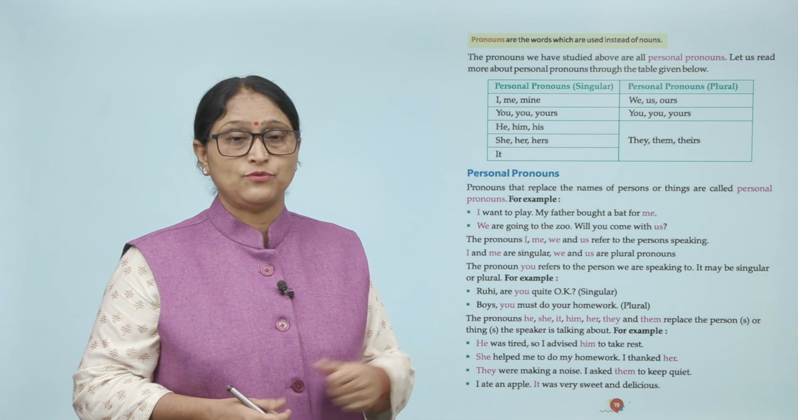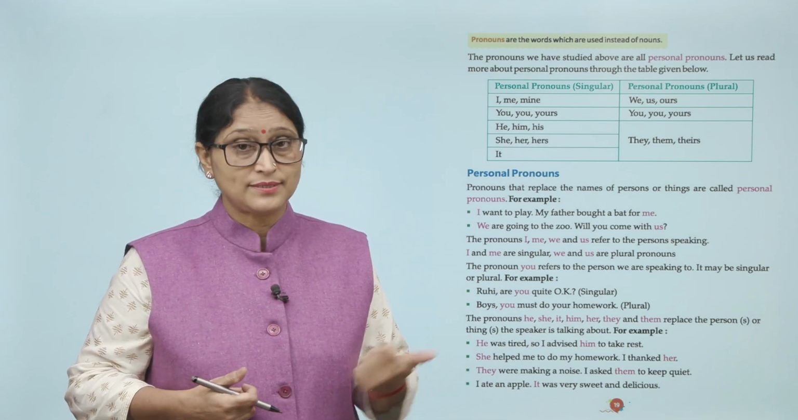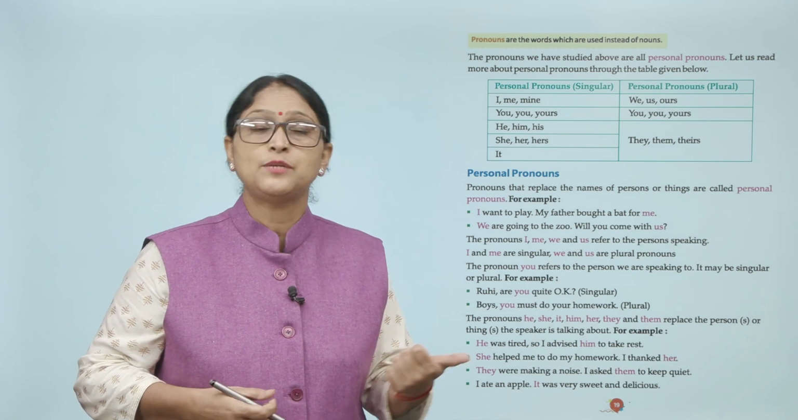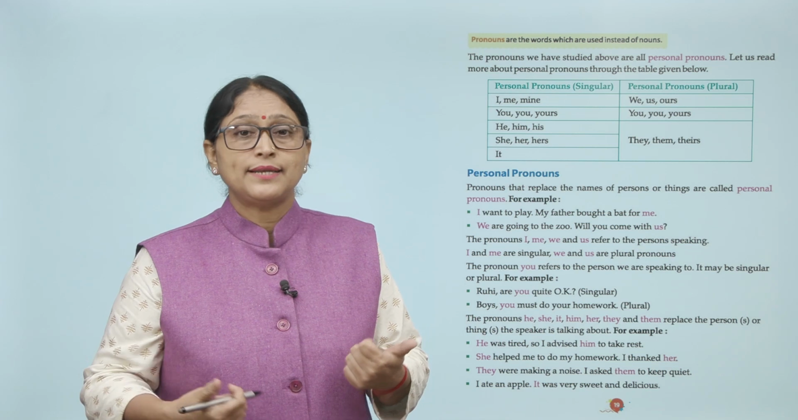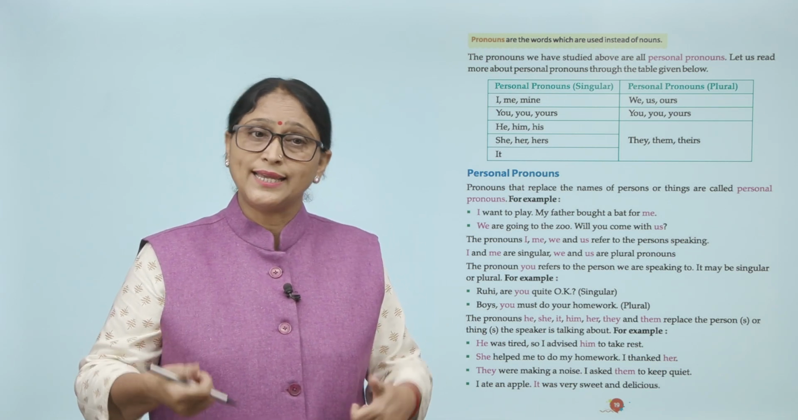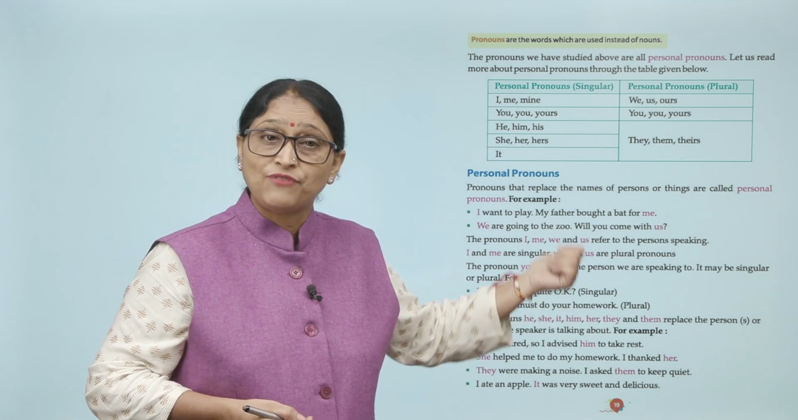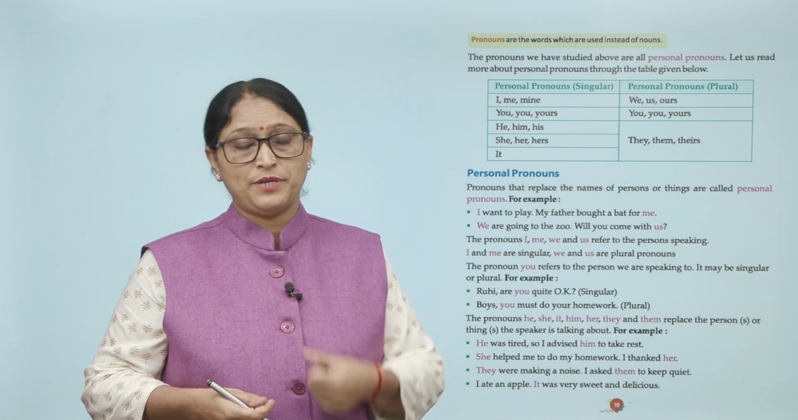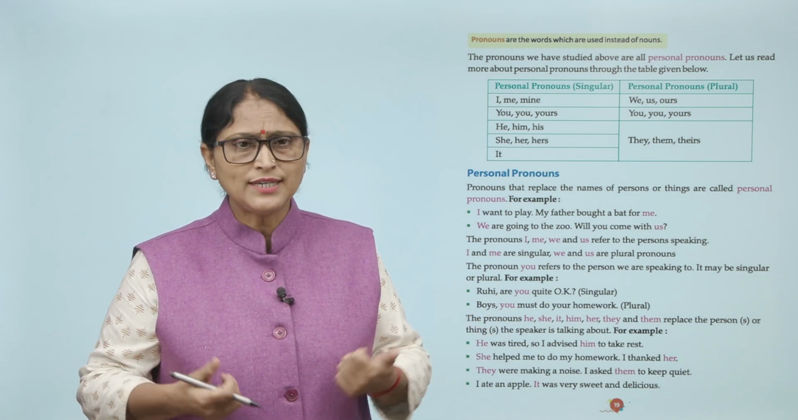Now personal pronouns. Pronouns that replace the names of person or things are called personal pronouns. जो किसी का name किसी person का name हो उसको replace करता है उसको क्या कहते हैं personal pronoun. For example, I want to play. My father bought a bat for me. We are going to the zoo. Will you come with us?